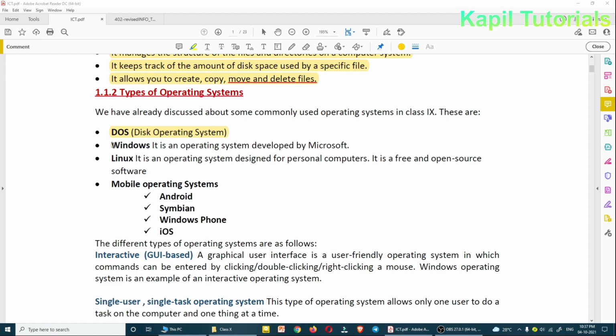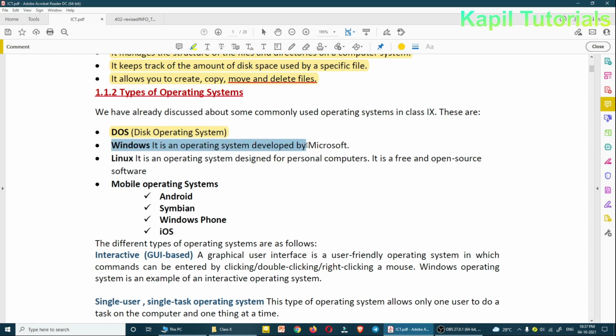Windows, you are already familiar. Currently we are using Windows only, developed by Microsoft. Then Linux is an operating system designed for personal computers. It is free and open source software. In India it is not that popular, but it is a free operating system. For personal computers, the computers you use at home, you can use Linux. It is free and open source, meaning it is open and nobody owns it, because Windows is owned by Microsoft.